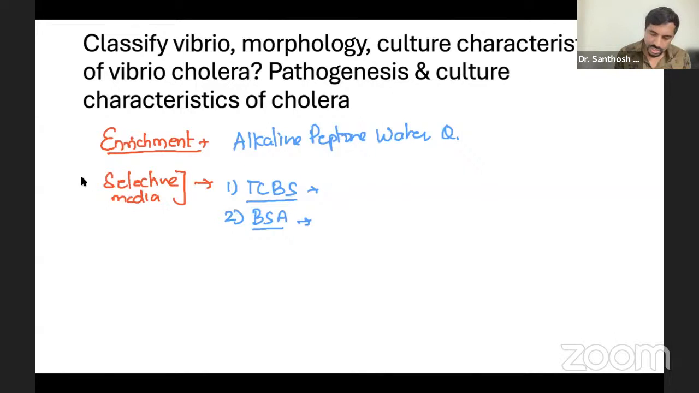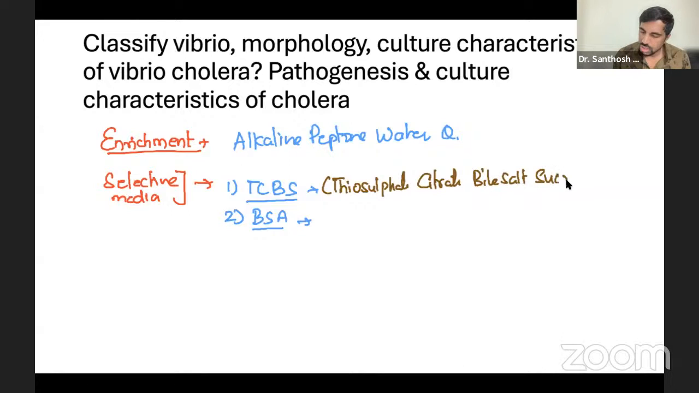TCBS media is also called as thiosulfate citrate bile salt sucrose agar. This is TCBS, and this is bile salt agar. That's it. So these are the two important selective medias. Okay. If you want to write, you can write Mansoor's media also, but examiners will be happy with these two. It's these two that are most commonly asked. Okay, fine. So culture is over.